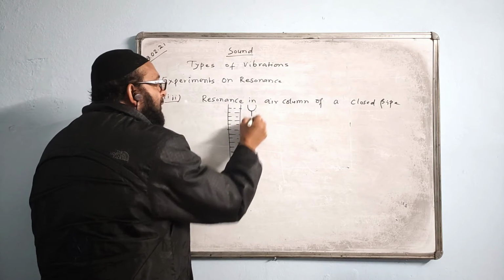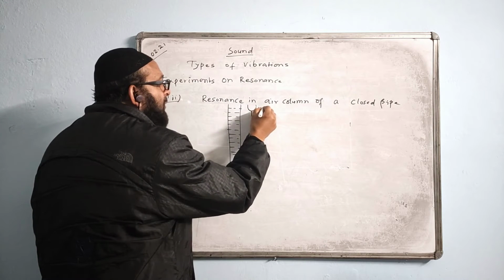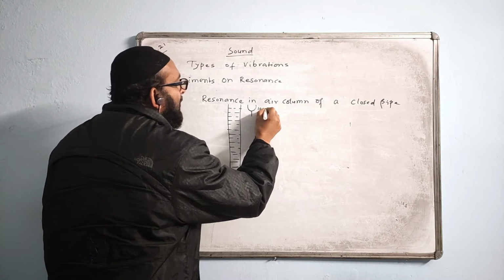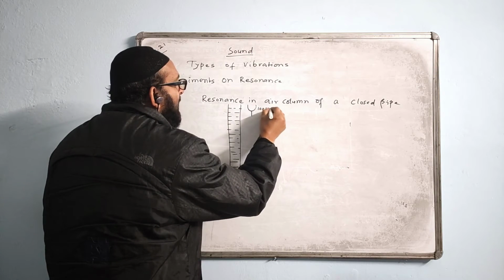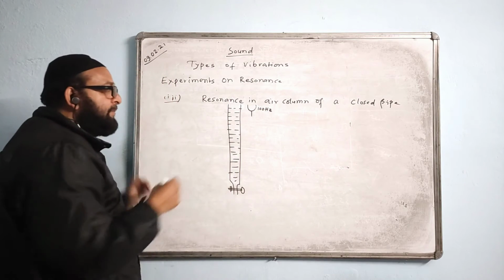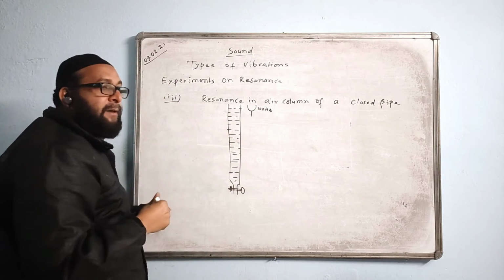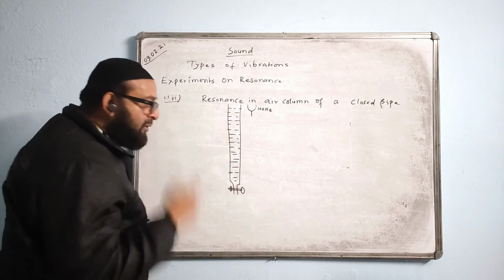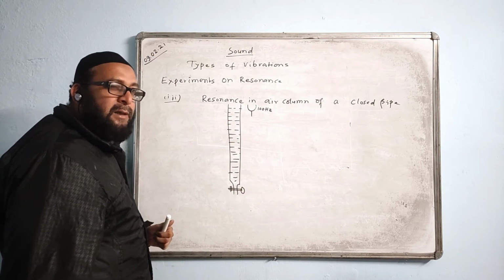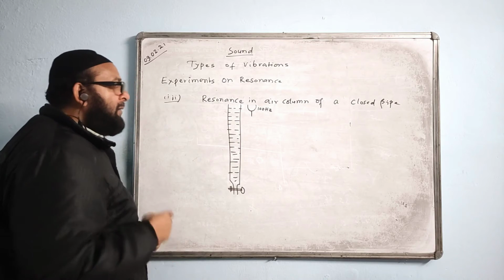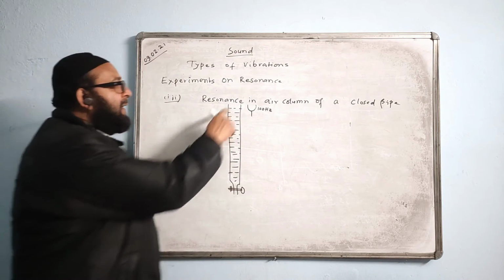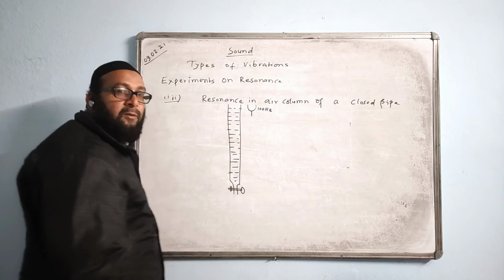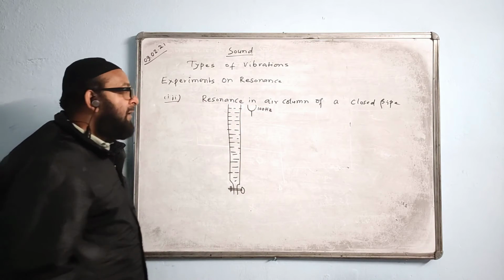We'll bring a tuning fork, maybe say the tuning fork frequency is 100 Hz, as one example. It is vibrating, and we bring it close to the mouth of the tube and try to hear the sound. The sound heard is not very loud. There is only forced vibration taking place. The air column will start vibrating under the influence of the fork. So that is the case of only forced vibration.